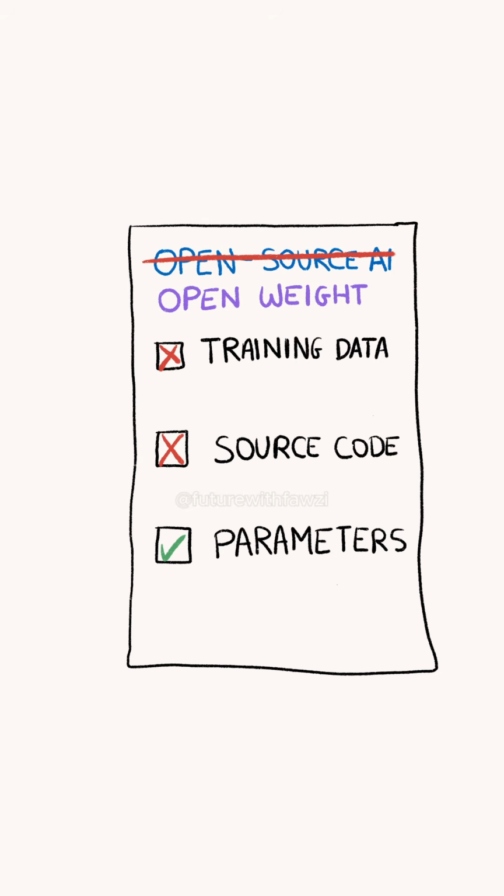The more accurate term for these models is open weight. These models are still free to use, but are much harder to study and modify. You might still be wondering, why would AI developers and companies share their work so openly and transparently?